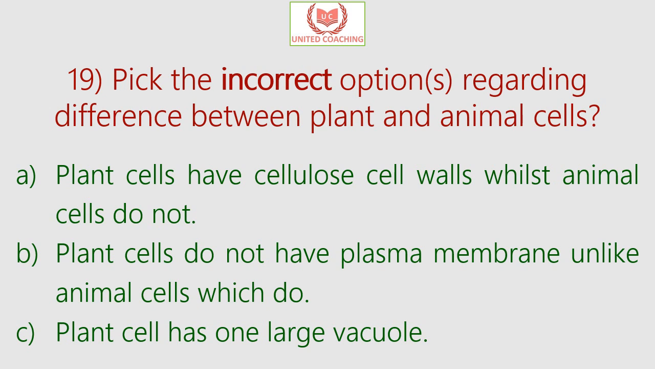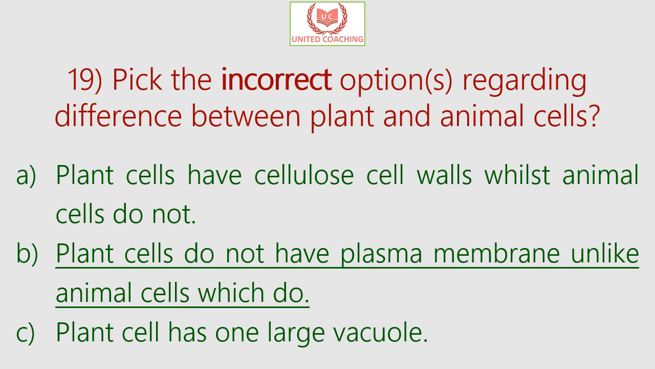Our next question is pick the incorrect option regarding difference between plant and animal cells. So is it that the plant cells have cellulose cell wall while animal cells do not, or plant cells do not have plasma membrane unlike animal cells which do, or plant cells have one large vacuole? So the incorrect option is plant cells do not have plasma membrane unlike animal cells which do. So the correct option would be the plant cells also have plasma membrane, as well as animal cells also have plasma membrane. The only difference is the plant cells have an additional cell wall.